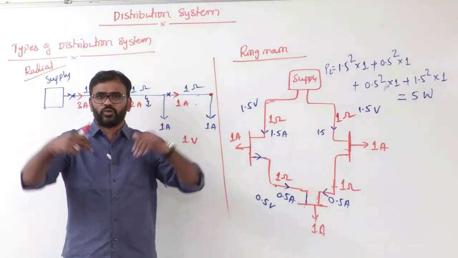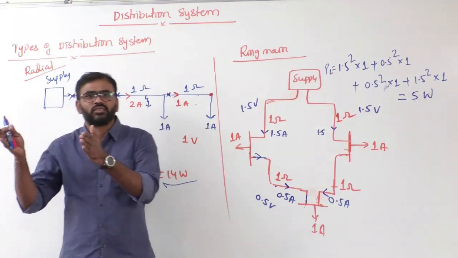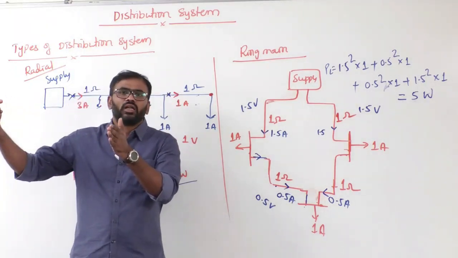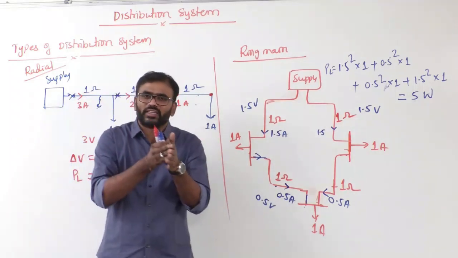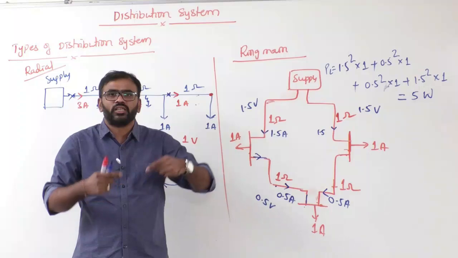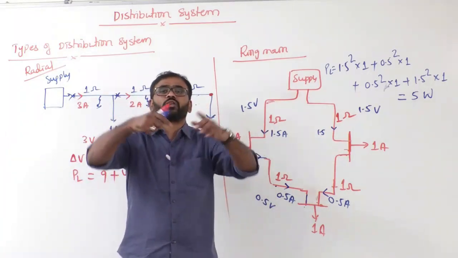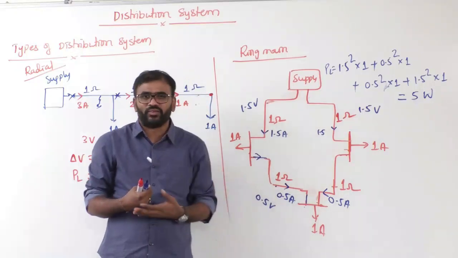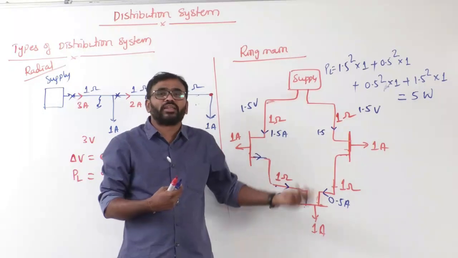Inside the industry. For example, there is an industry. After the line, maybe at 33 kV or 132 kV, is supplied to the industry, inside the industry they will form a local distribution network. Now that local distribution network is generally ring main. Their cost is not the criteria, reliability is the main criteria.